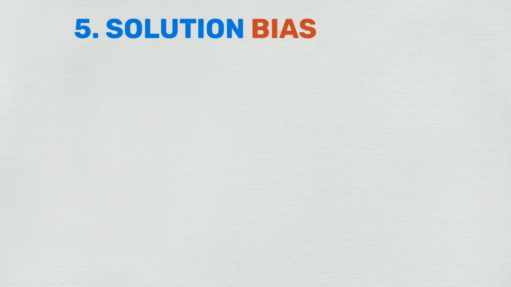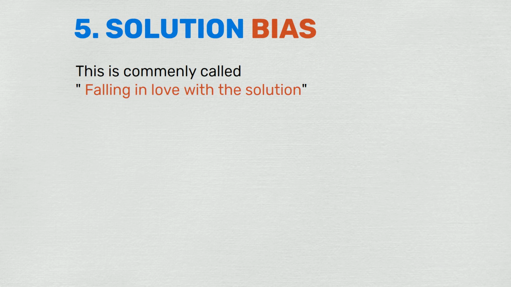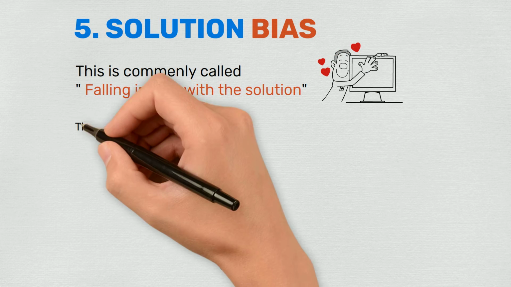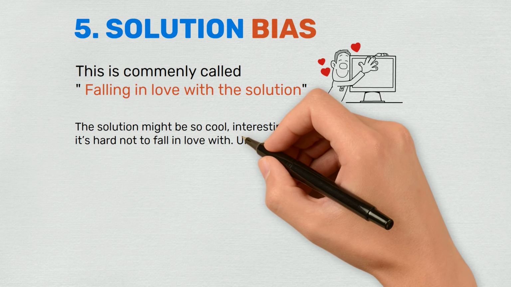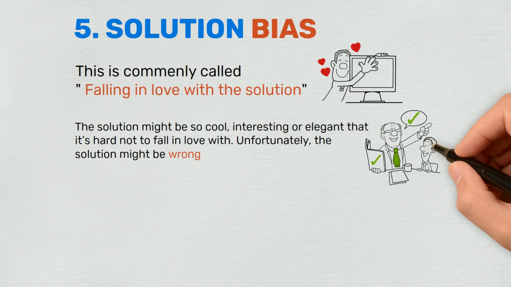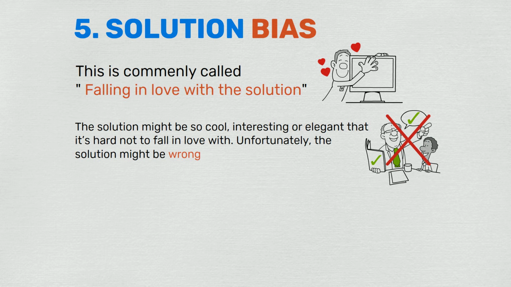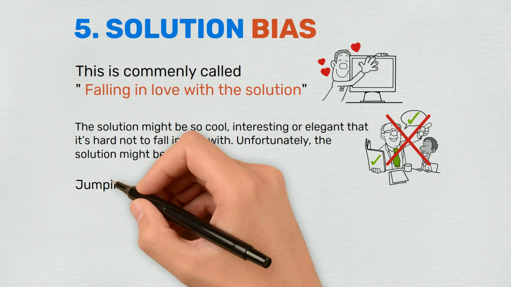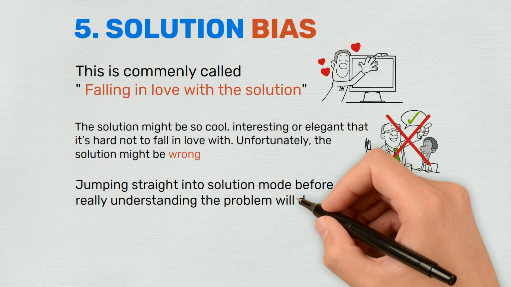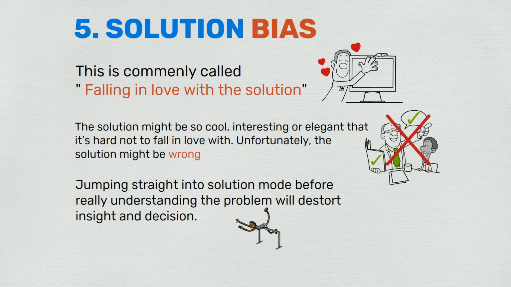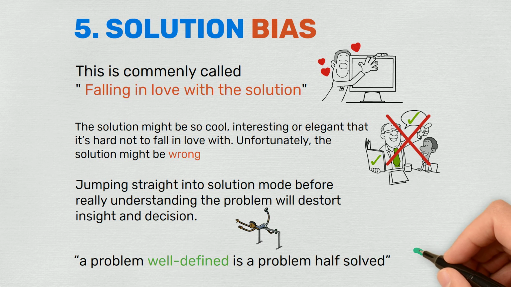The fifth common data analysis mistakes are solution bias. Solution bias, commonly called falling in love with the solution. The solution might be so cool, interesting, or elegant that it's hard not to fall in love with. Unfortunately, the solution might be wrong. Jumping straight into solution mode before really understanding the problem will distort insight and decision. Here is a golden saying: a problem well defined is a problem half solved.